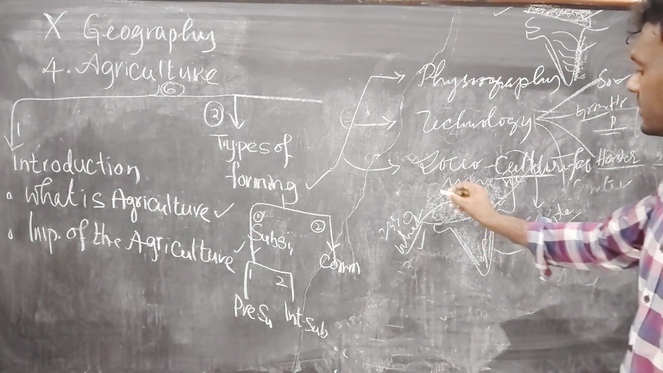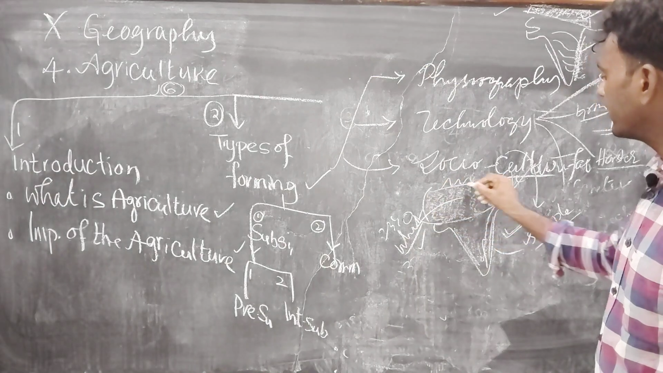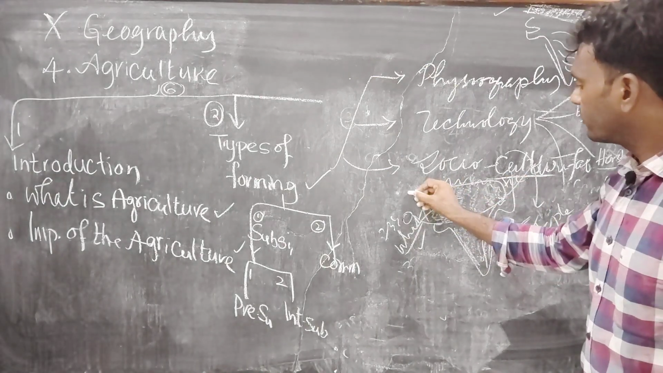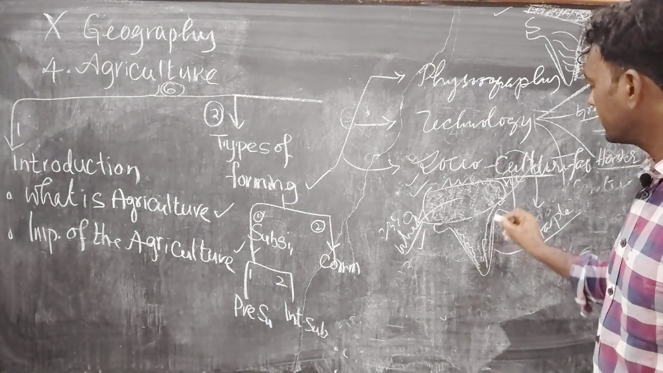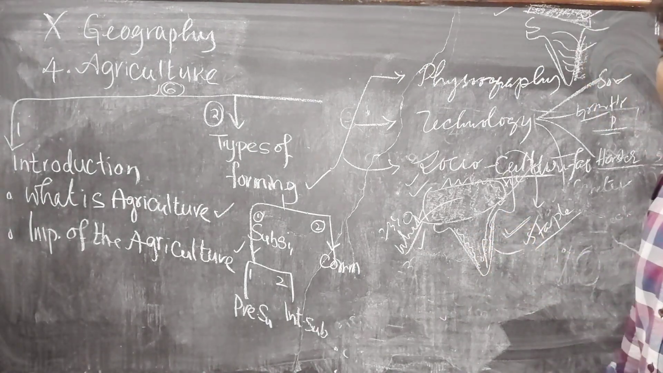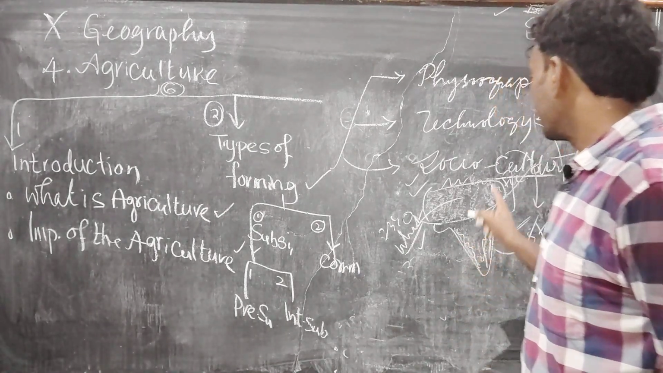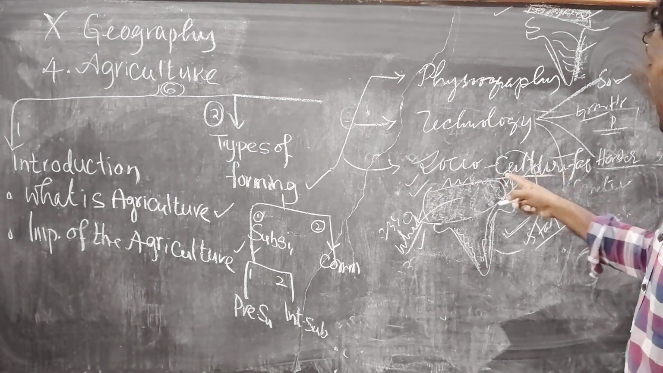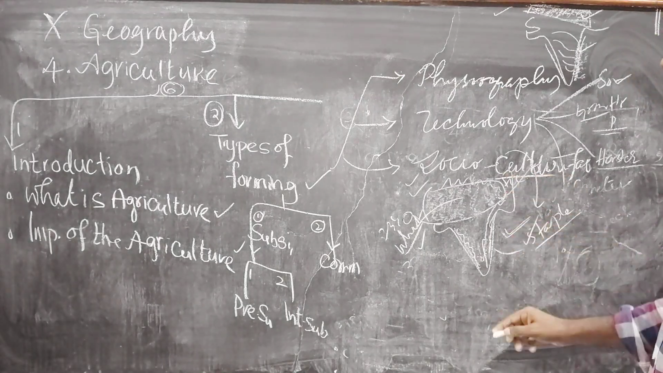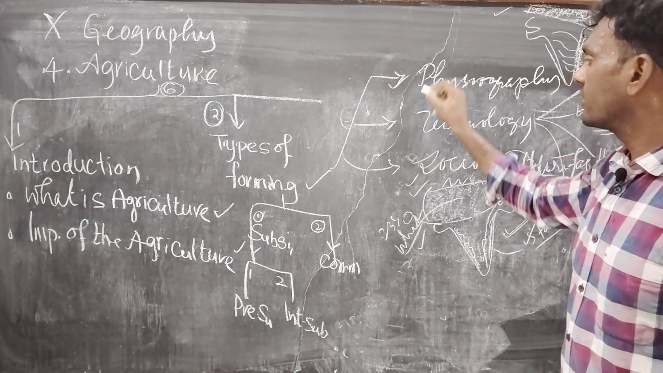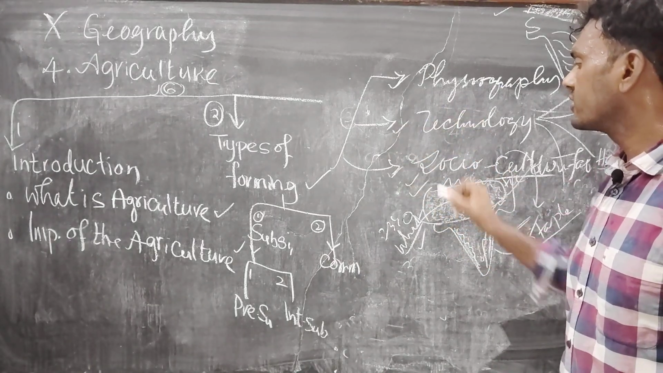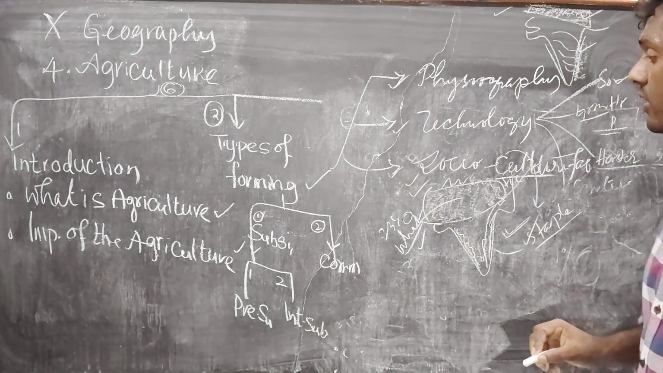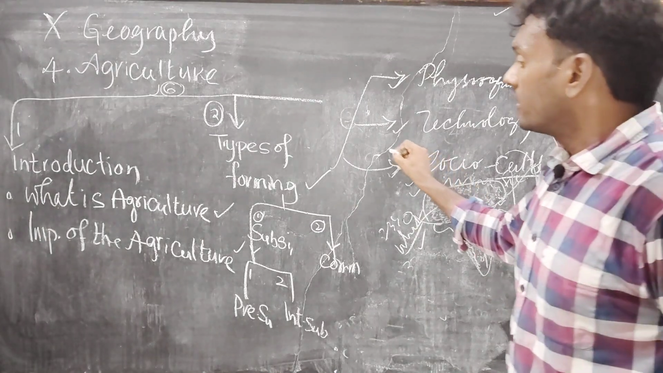Their culture is different. Some cultivate for export as well as commercial purposes, but these tribal people cultivate the land for self-consumption only. Based on their culture, socio-cultural factors play a main role. We discussed the physiography of the land, the technology of a particular country, and the socio-culture of a particular community also playing an important role in the types of farming.